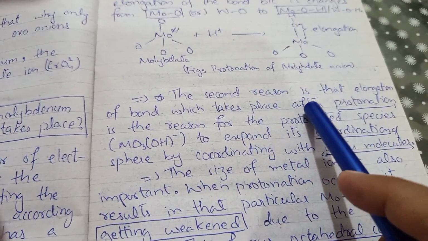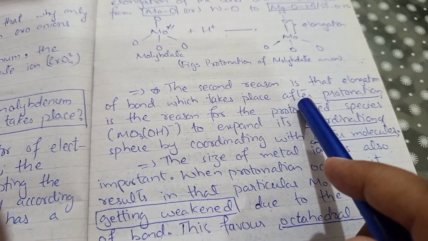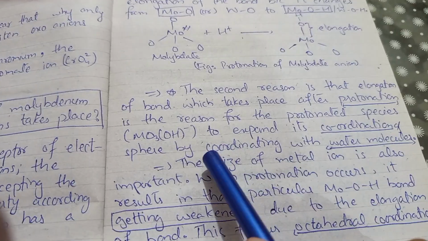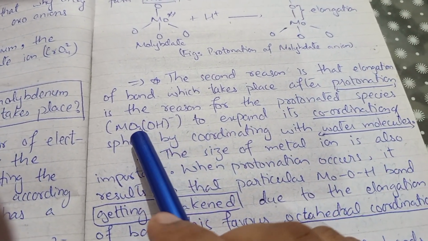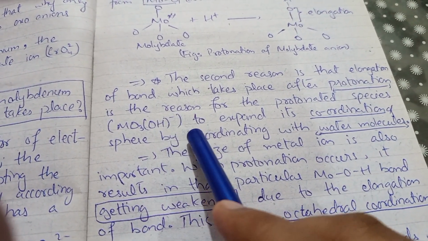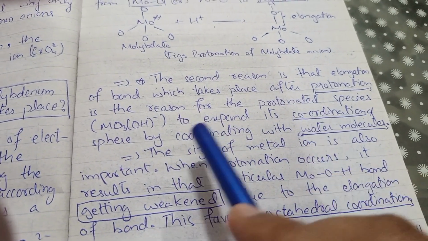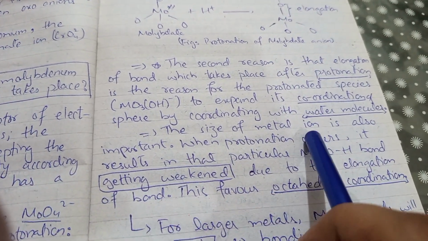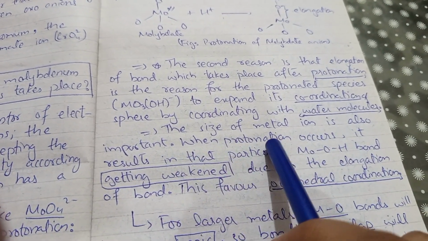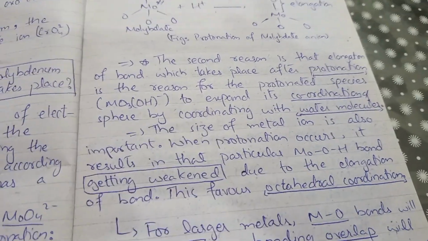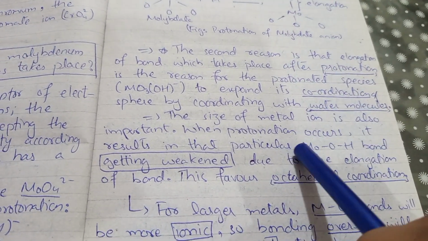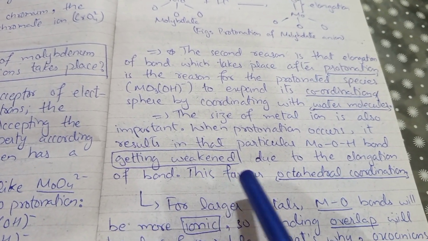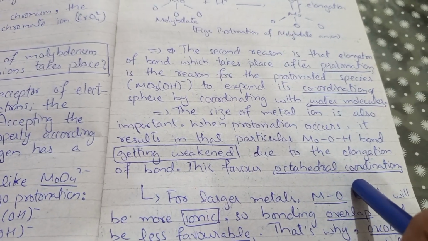The second reason is that the elongation of the bond which takes place after protonation allows the protonated species like MO3OH- to expand its coordination sphere by coordinating with water molecules. The size of the metal ion is also important. When protonation occurs, that particular molybdenum-oxygen-hydrogen bond gets weakened due to the elongation of the bond. This favors octahedral coordination.